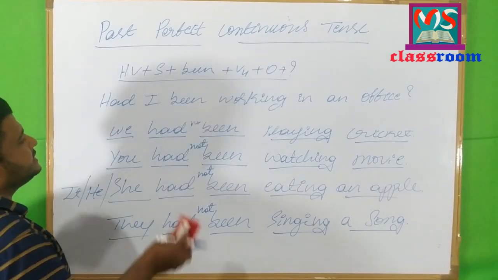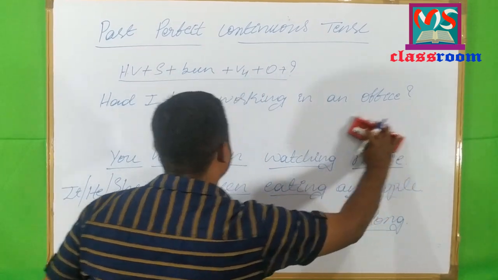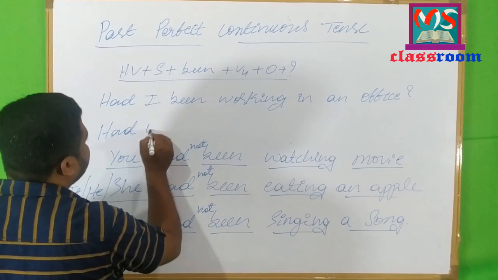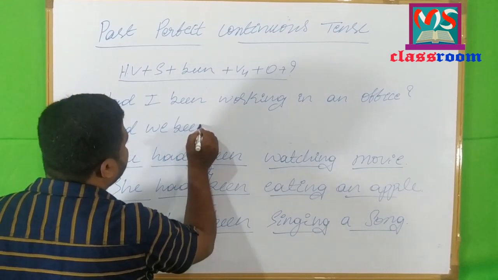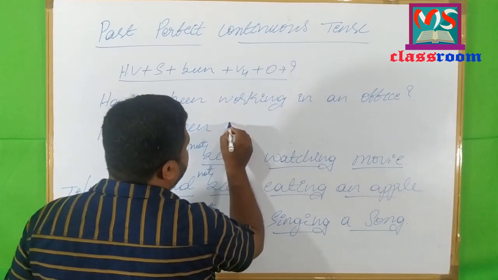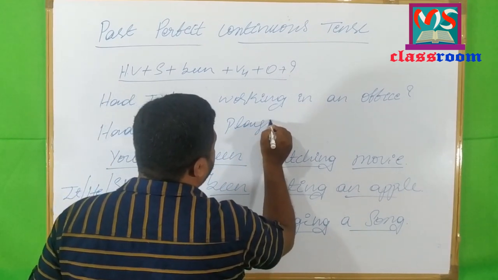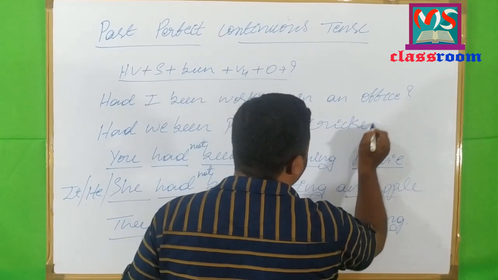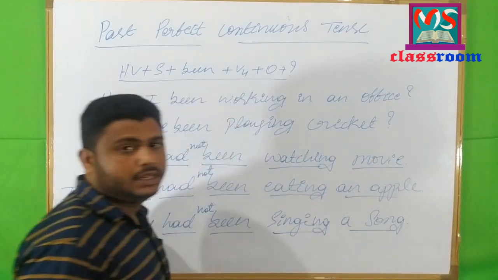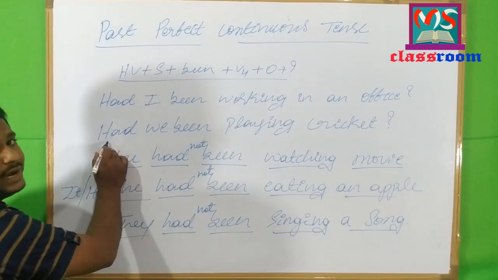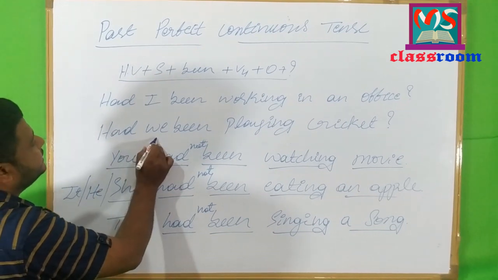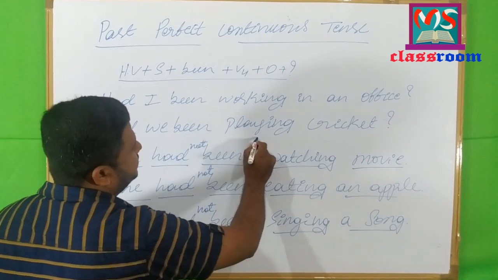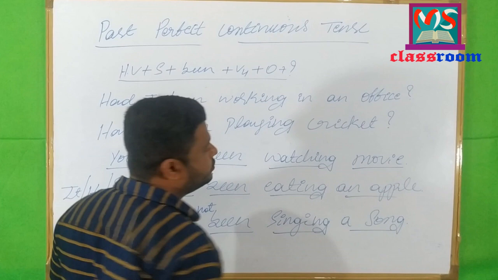Let me write a second example. Had we been playing cricket? Look here. First I have written the helping verb, and then the subject, and then one more helping verb, that is been. The main verb is in ing form. Cricket is the object, and then the question mark.